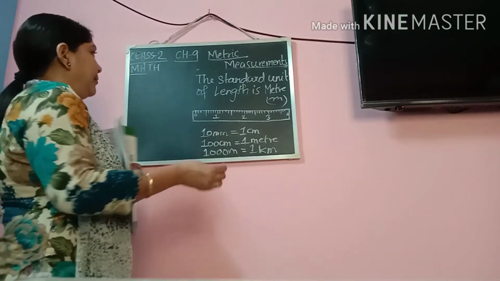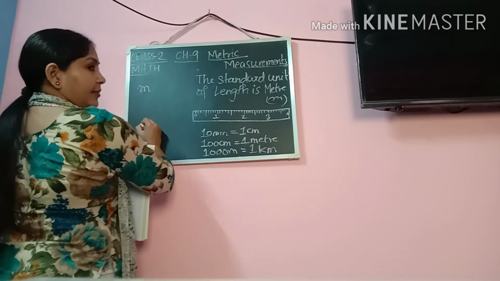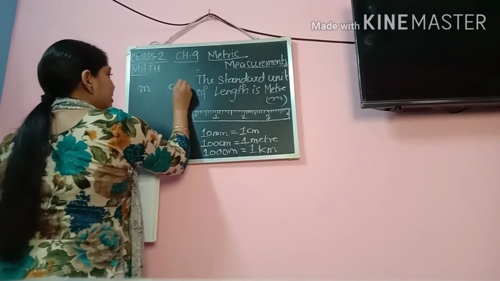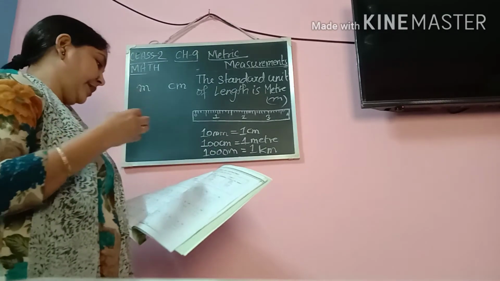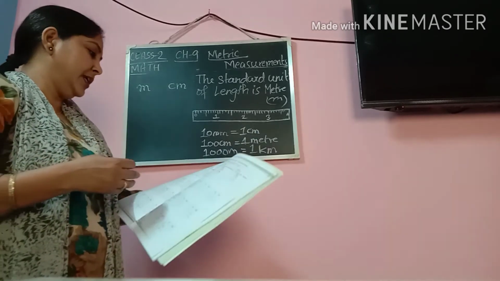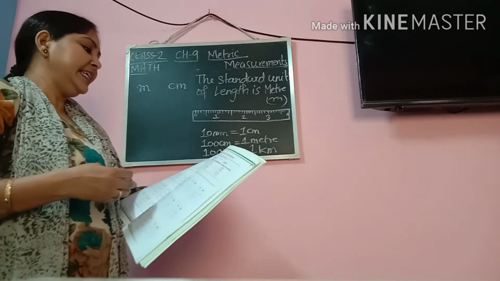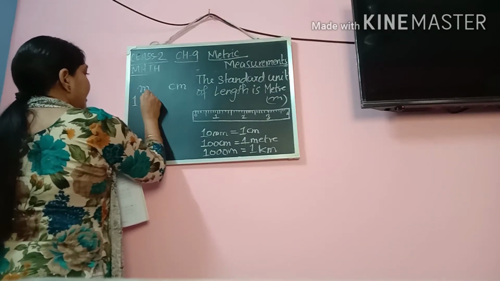So every time you will make two columns. Meter is the bigger unit and centimeter is the smaller unit. Whatever numbers are given under meter, you will write under meter only. Like the first example you can see on page number 116. Add 19 meter, 28 centimeter. So I will write here 19.